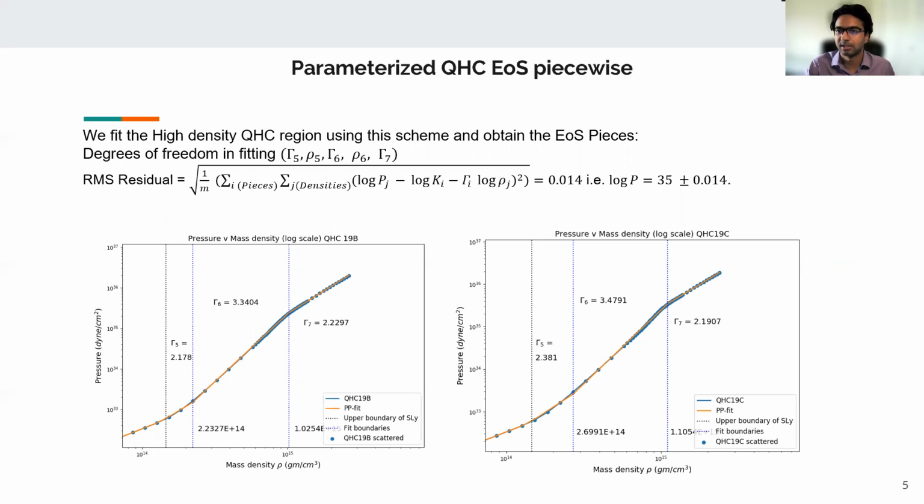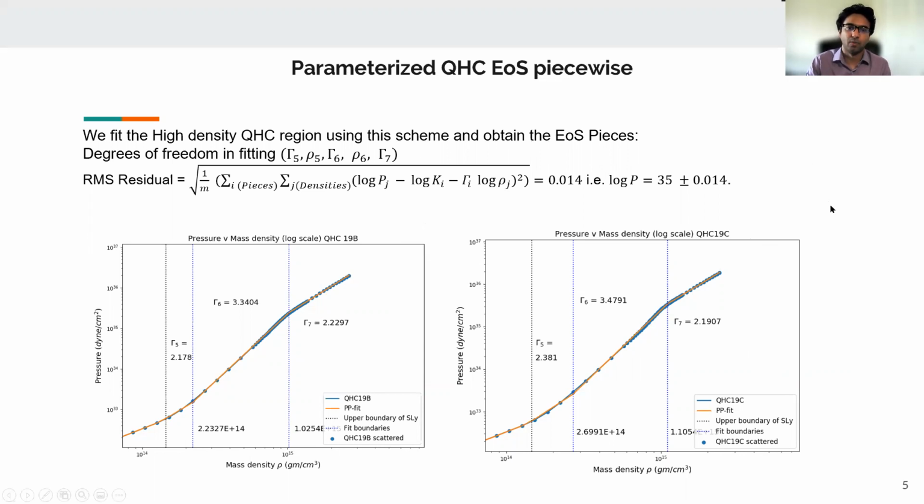And so here in this slide, on the plot on the left-hand side, I'm showing the parameterization for the gamma coefficients we obtain for QHC19B. On the right-hand side plot, I'm showing the parameterization for QHC19C. And it may be slightly different from the parameterization anyone would obtain using the same scheme as Read et al., since we are using a few more degrees of freedom.